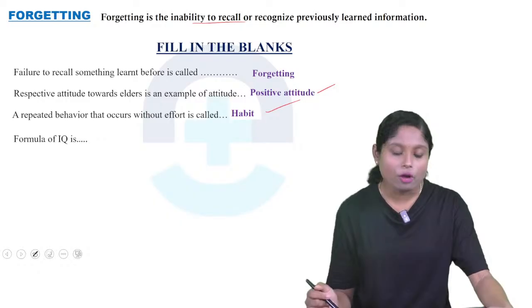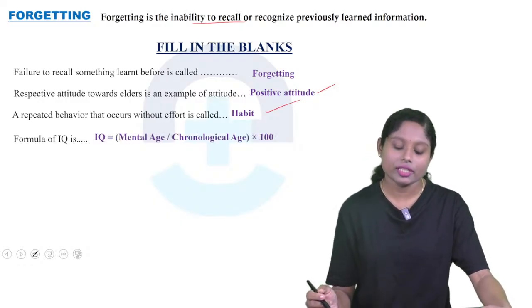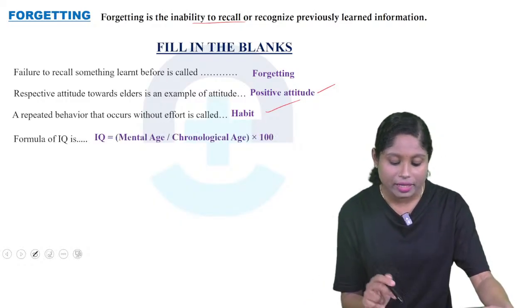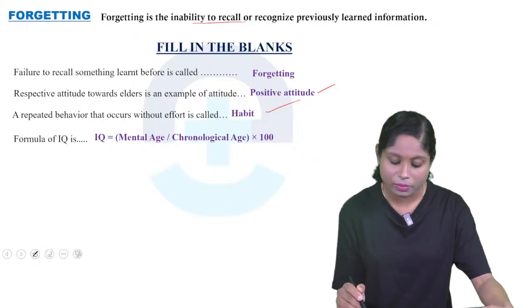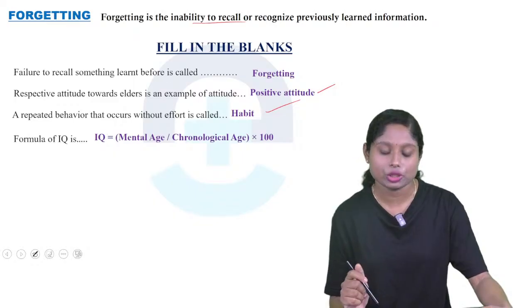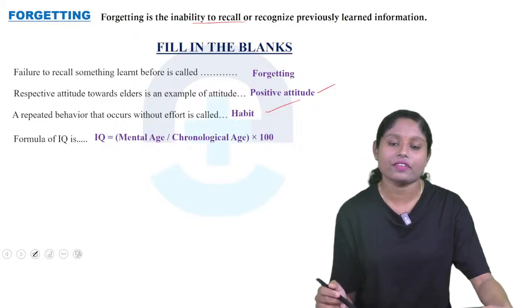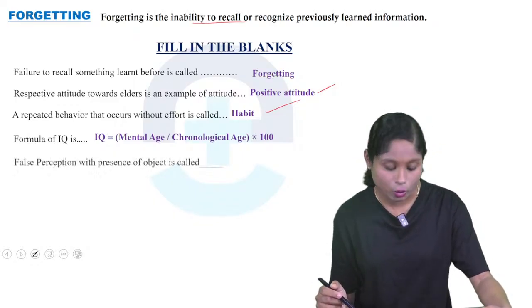So next is formula of IQ. So in intelligent quotient, how we'll define it: mental age divided by chronological age into 100. So it is mental age divided by chronological age into 100. That is the equation we can use to find out intelligent quotient.